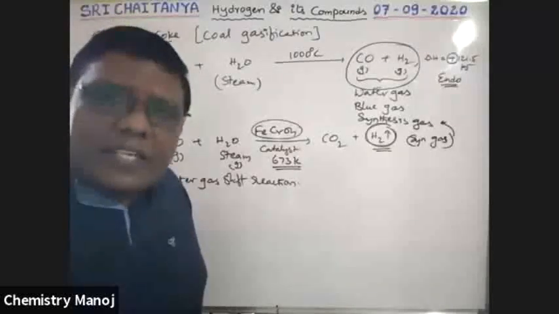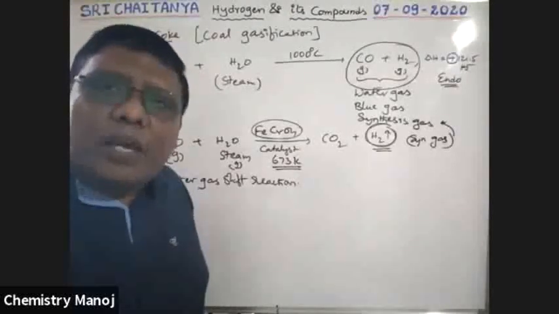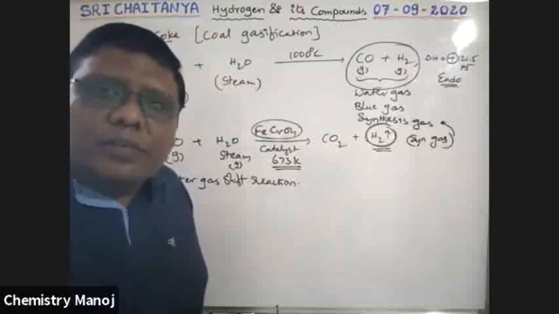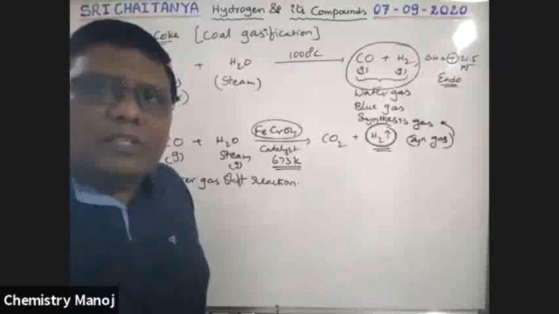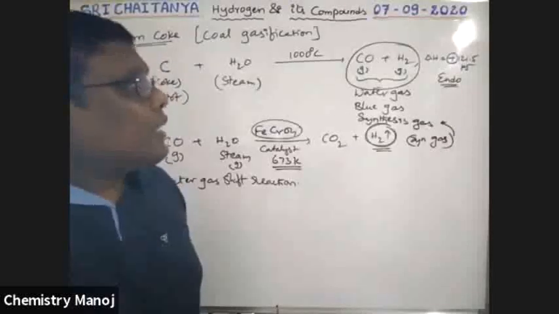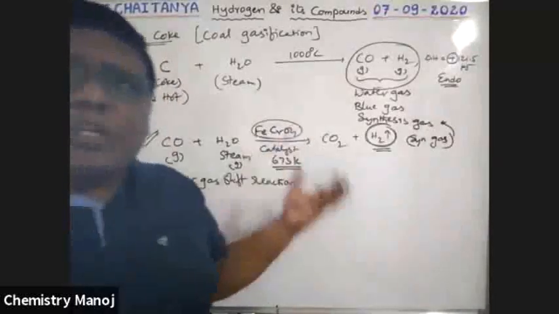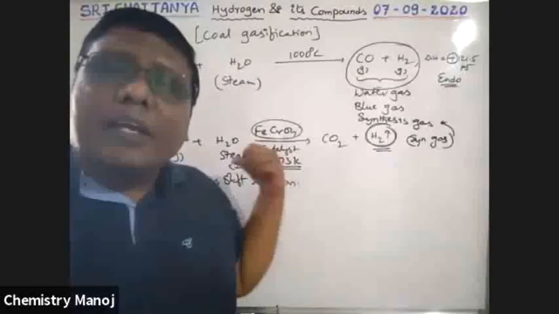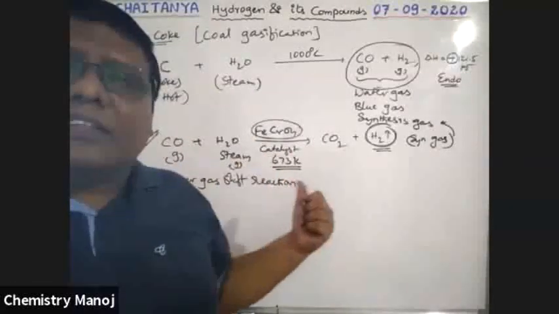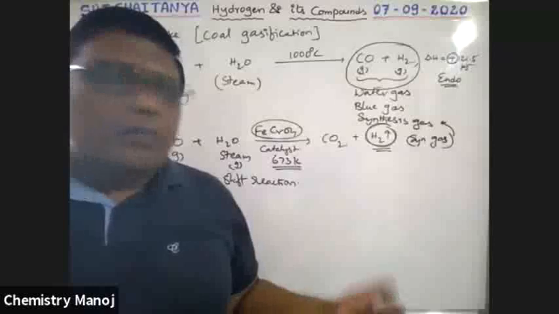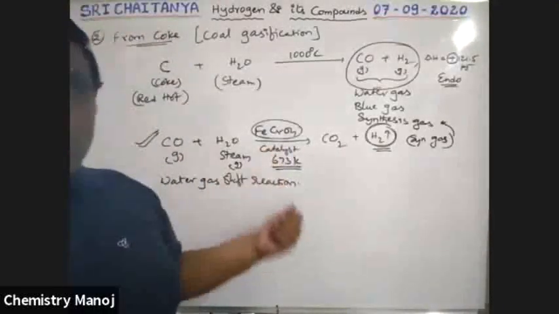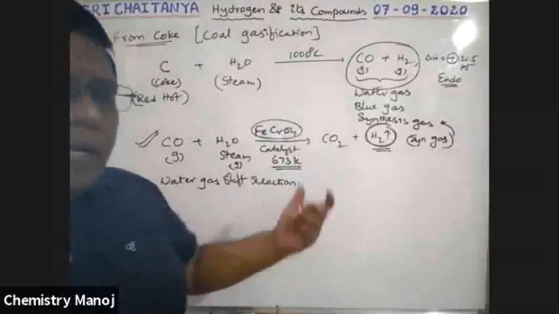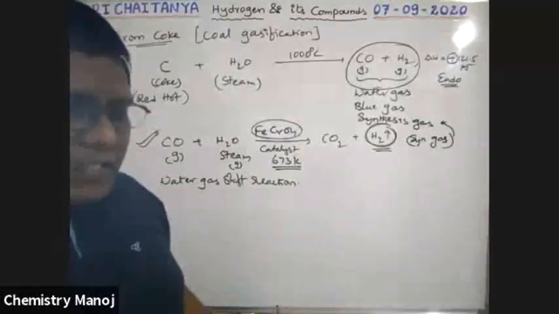Why is it called syn gas? For the preparation of a number of different products and compounds. Later we will explain the concepts. So that is the water gas. To enrich the hydrogen percentage, the formed CO is once again heated with hot steam. That reaction is called the water gas shift reaction. Here iron chromate is the catalyst.